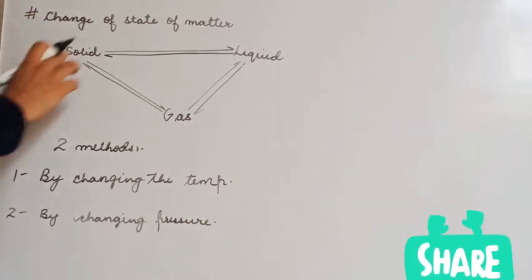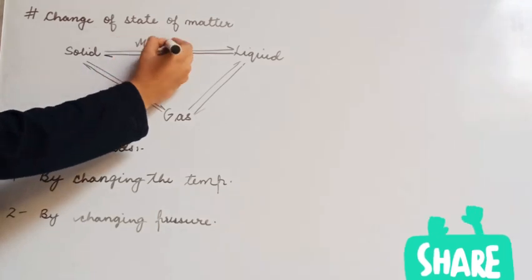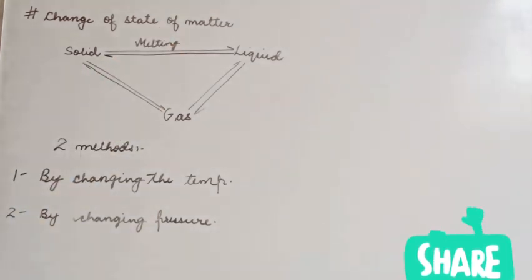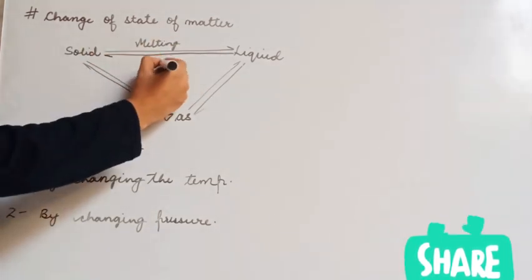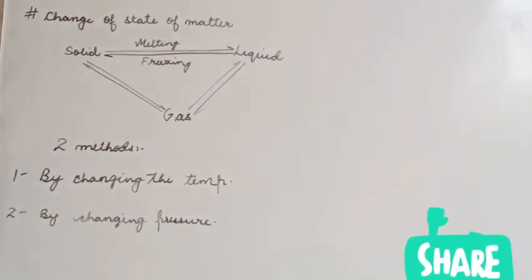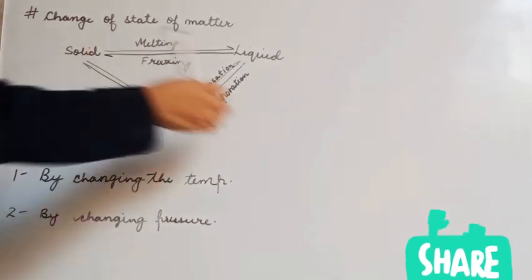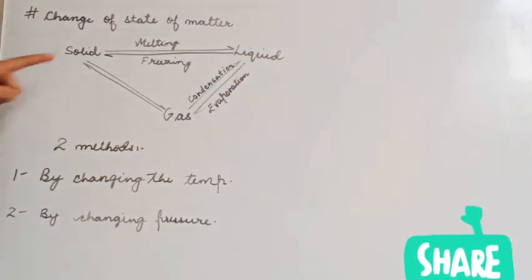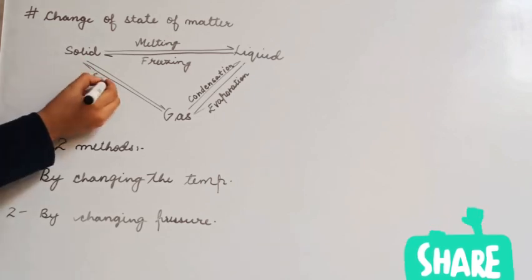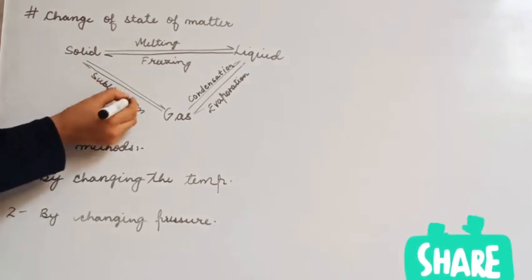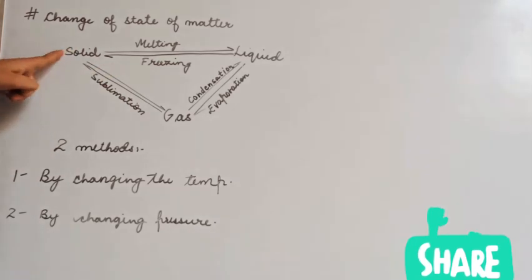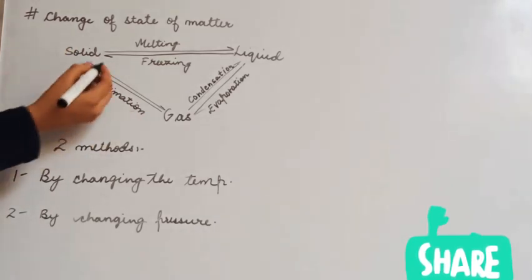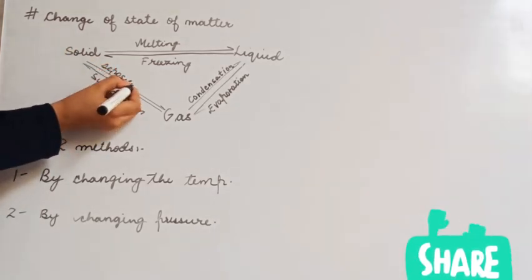Now, how to convert solid into liquid? The process will be melting. We all know, by heating up. And how will we convert liquid to solid? The process is freezing. The process when we convert liquid into gas is evaporation, and gas to liquid is condensation. The next is solid to gas, that is sublimation, and next is gas to solid, that is deposition.